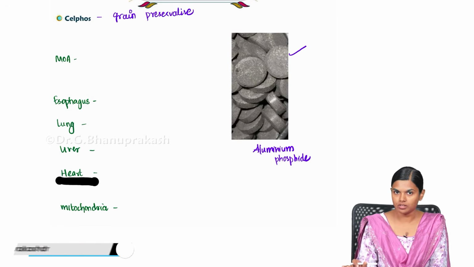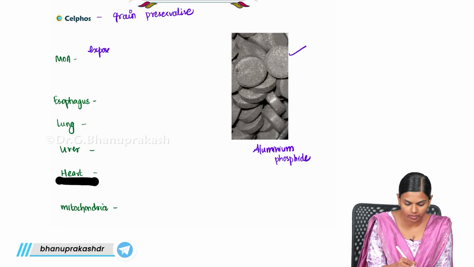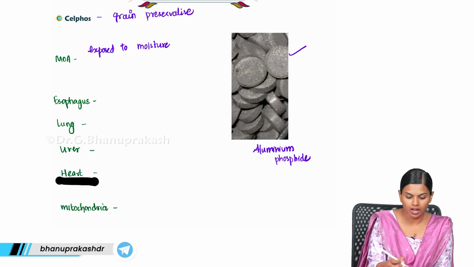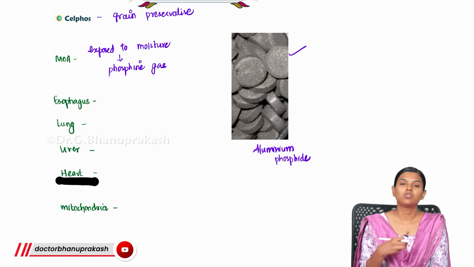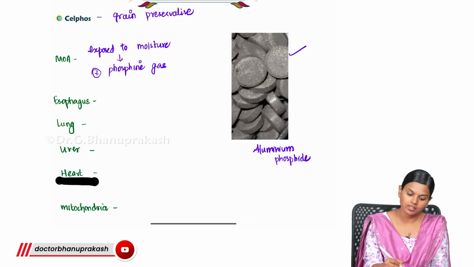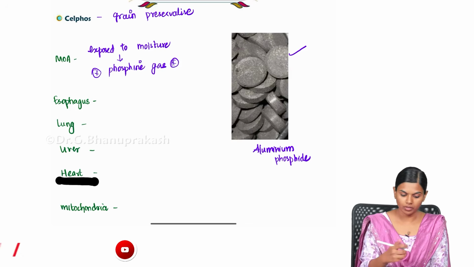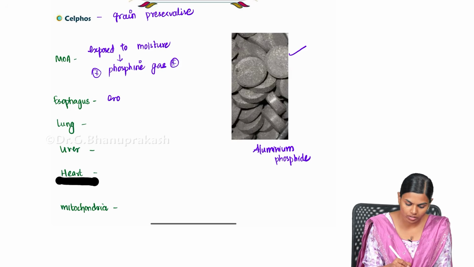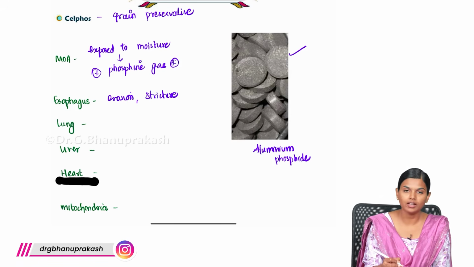But what happens is that when this aluminium phosphide is exposed to moisture, it will start releasing phosphine gas, which is highly toxic. This phosphine gas is what leads to all the toxicity. If it is consumed, you will have erosions, and even strictures will be formed in the later period.